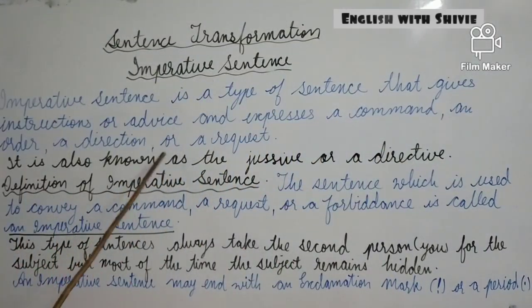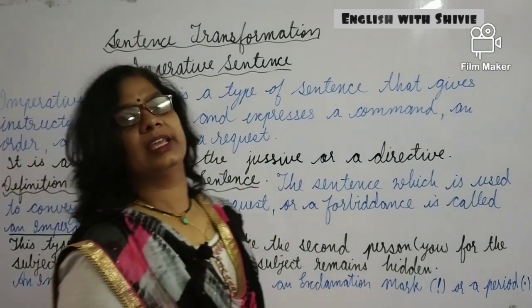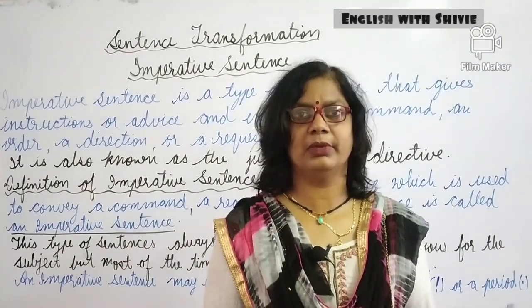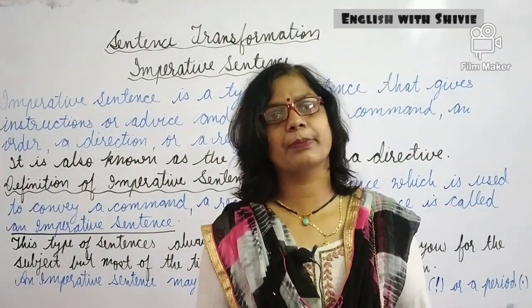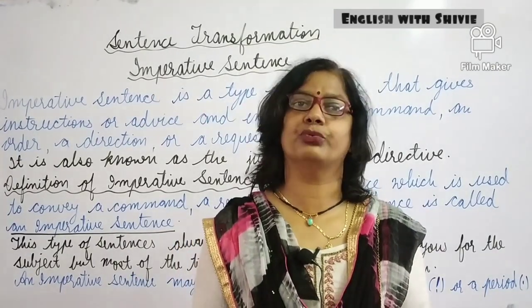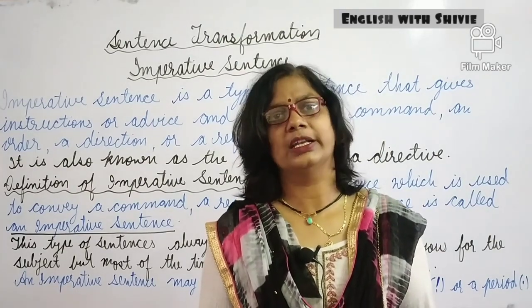It is also known as jussive and directive. These are called directive or jussive because this type of sentence has the direction to follow the order, to follow the command. So it is also called directive.